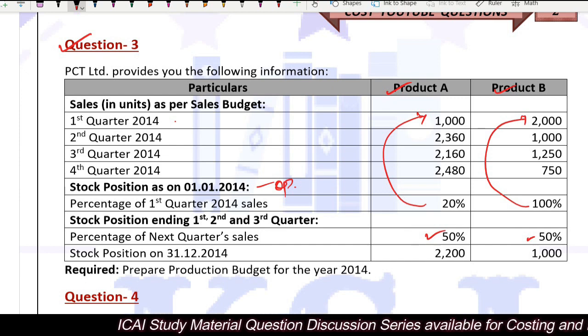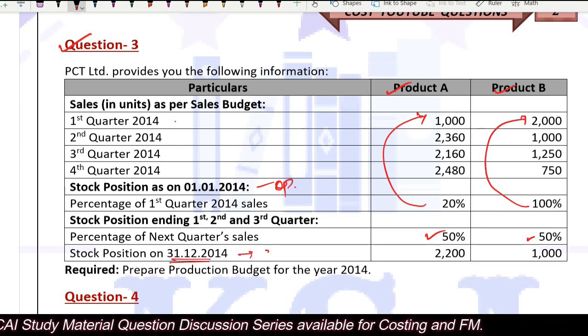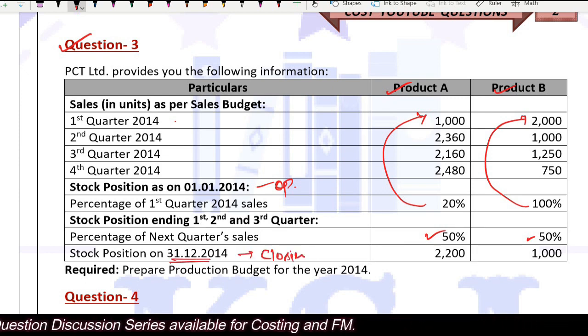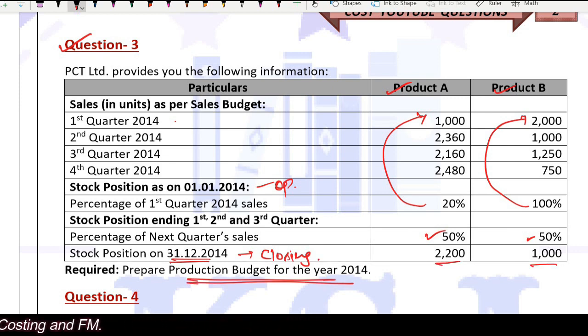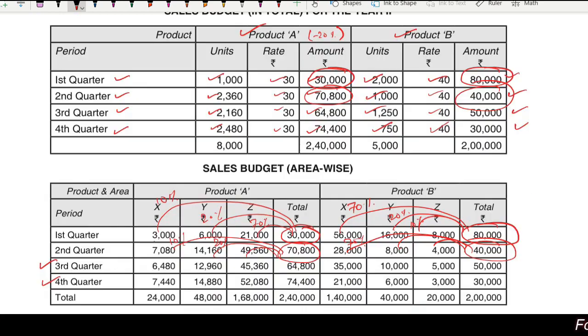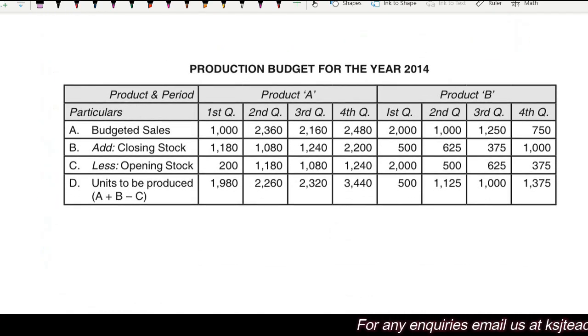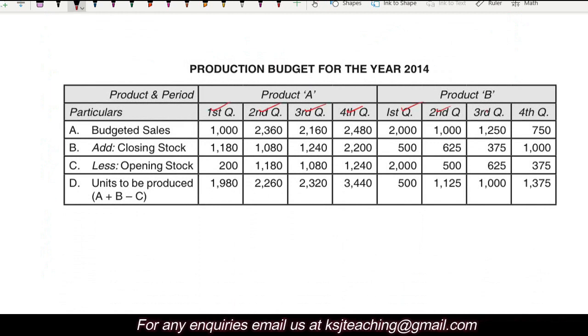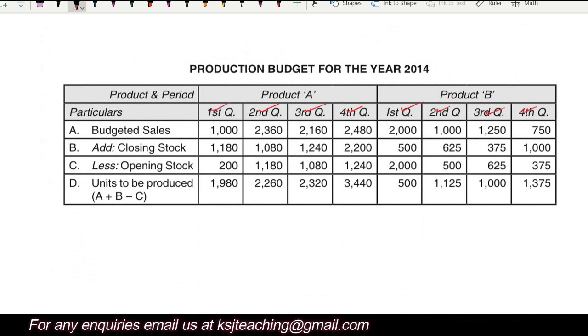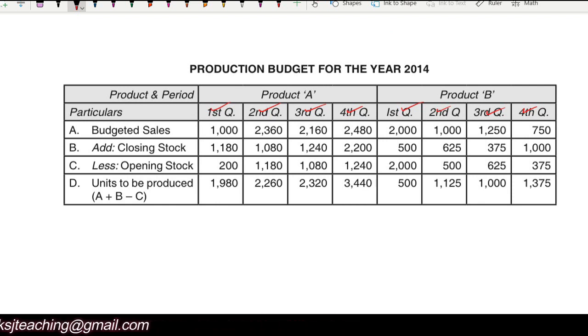The stock position as on 31st of December, that is the absolute closing after all the 4 quarters, is 2200 and 1000. Prepare the production budget for the year 2014, right? Let's see, this is the production budget for the year. Product A, first, second, third and fourth quarter. Product B, first, second, third and fourth quarter. Budgeted sales are 1000, 2360, 2160 and 2480.